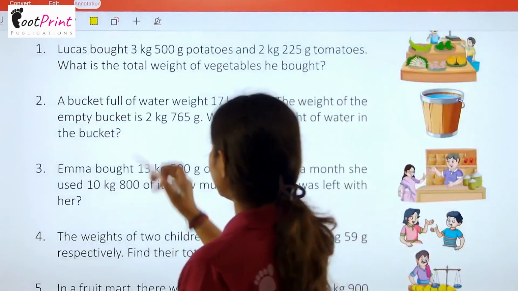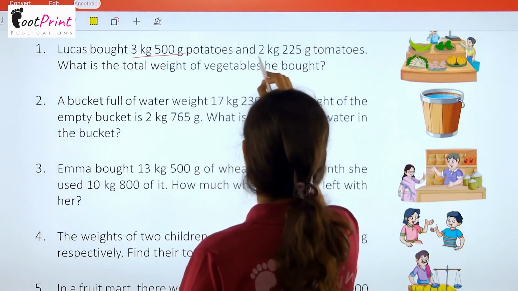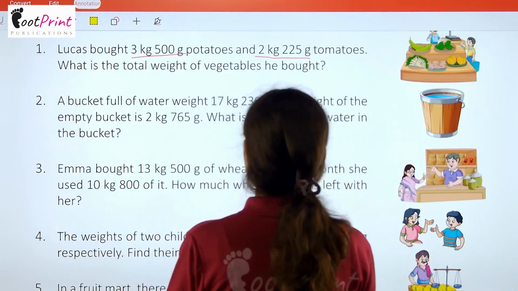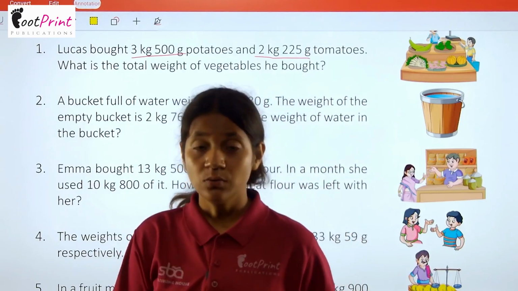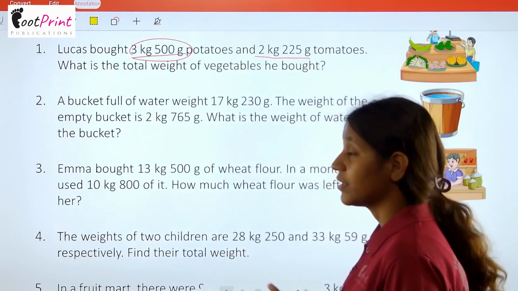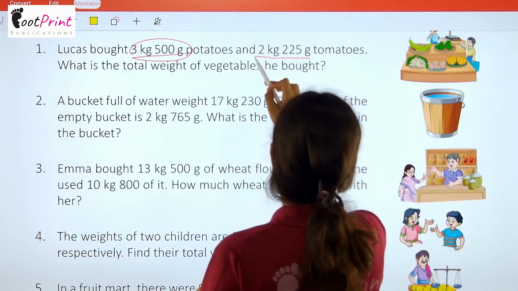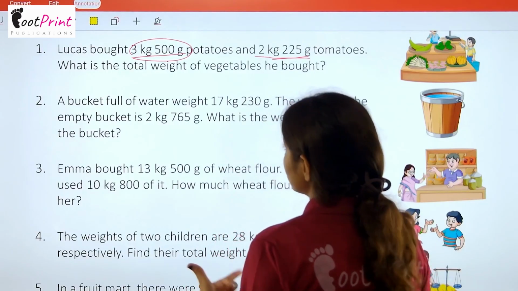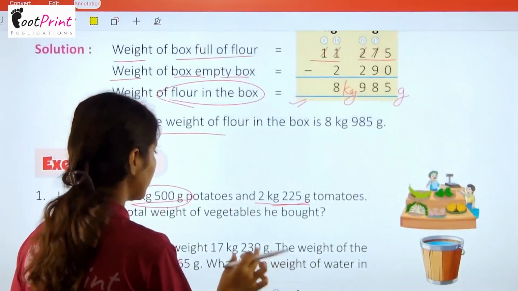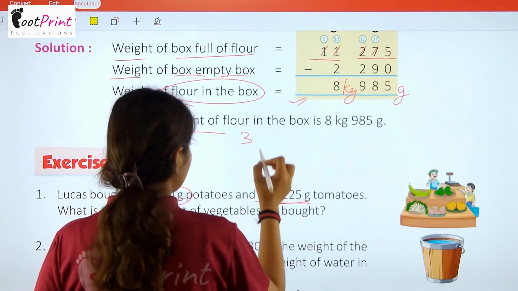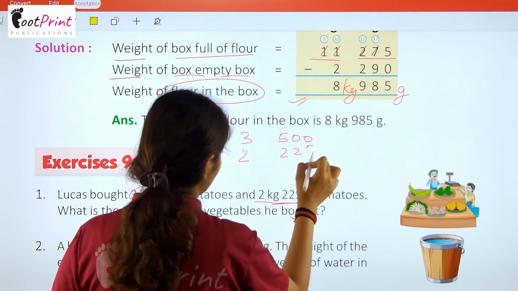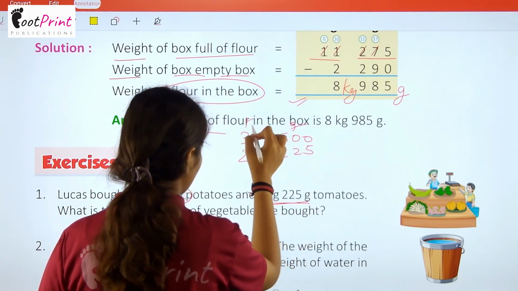Lucas bought 3 kg 500 gram potatoes and 2 kg 225 gram tomatoes. What is the total weight of vegetables he bought? So Lucas has bought 3 kg 500 gram potatoes and 2 kg 225 gram tomatoes. So what is the total weight of vegetables? You have to just add here. 3 kg plus 500 gram, 2 kg plus 225 gram. This is the column of gram, this is the column of kg.